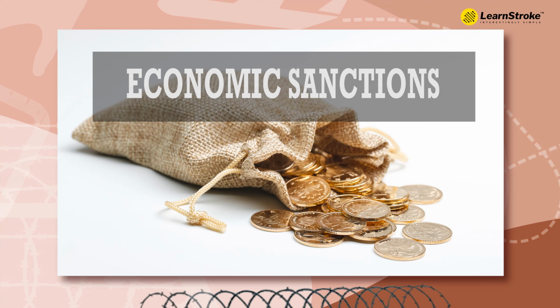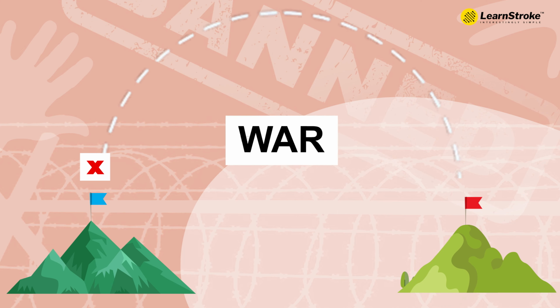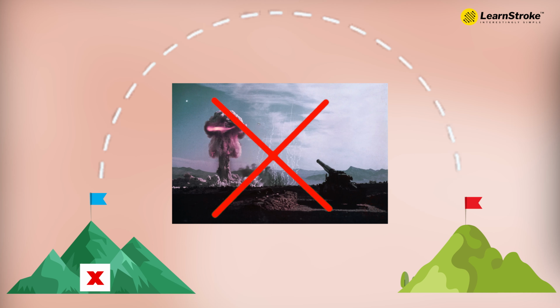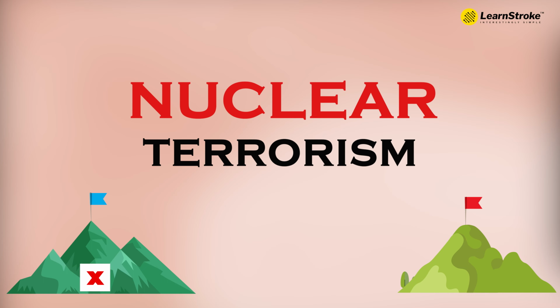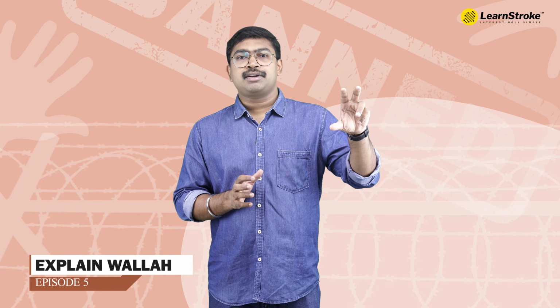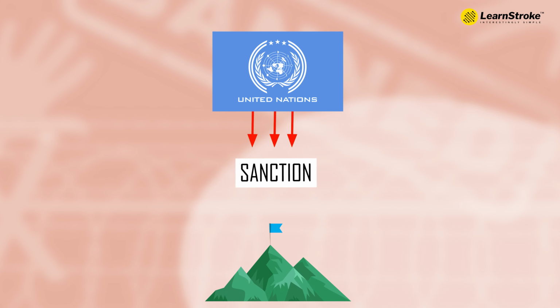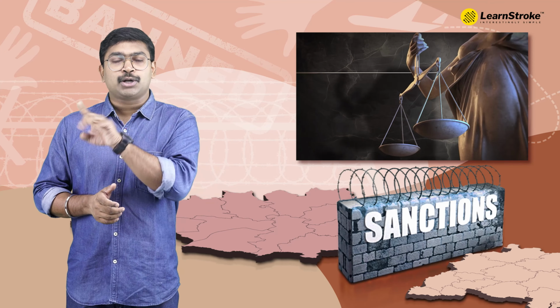I can give you an illustration. Let's illustrate. Imagine that I'm a country, let's take the country called X. This country has gone to war with another country and is not handling its nuclear sources properly, and there is a possible reference of terrorism, nuclear terrorism, that can happen from this country called X. And you see that there are other countries, bigger countries, the United Nations at this juncture, who take a decision that we are going to impose a sanction on this country called X. And we are imposing an economic sanction, so penalties are going to come up.